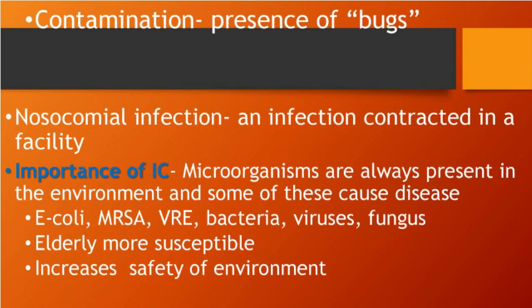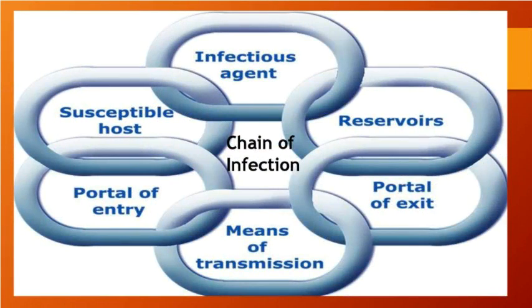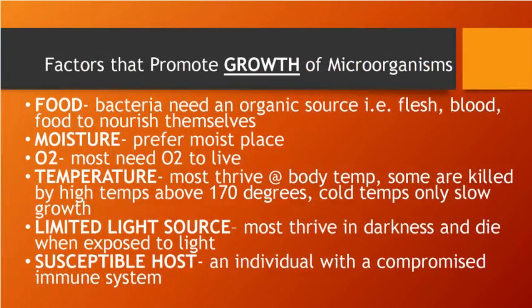The elderly are more susceptible, and infection control increases the safety of the environment. Next we're going to talk about factors that promote the growth of microorganisms. Please take note, this slide says the growth of microorganisms. The next slide says factors that promote spread. Please make sure that you understand the difference between growth versus spread.